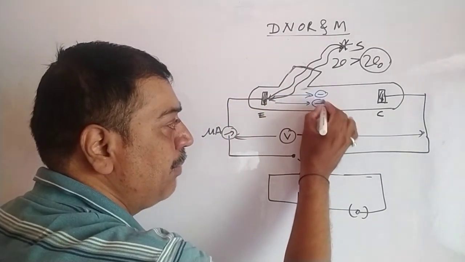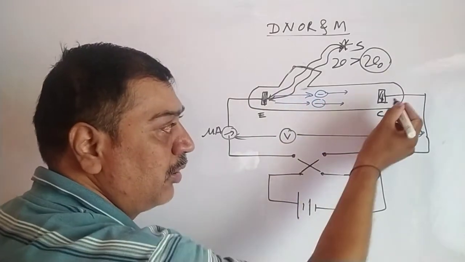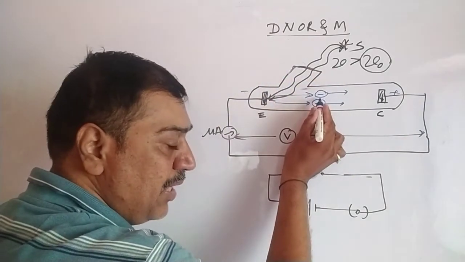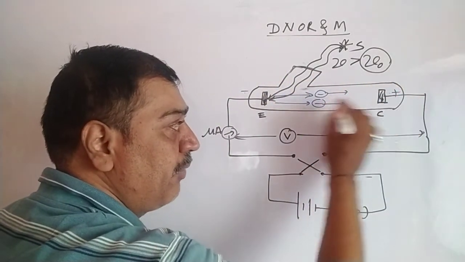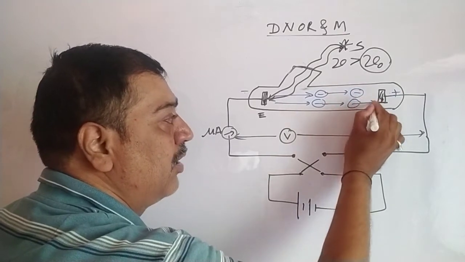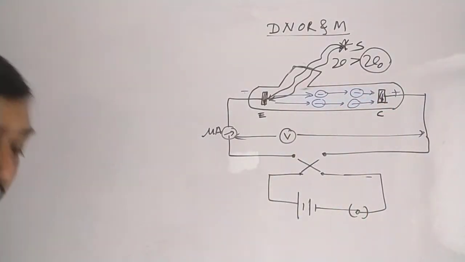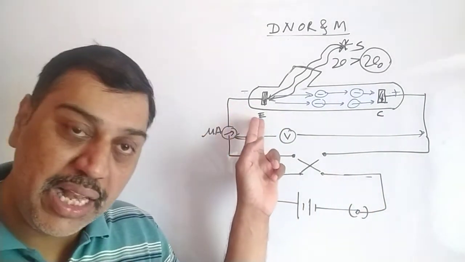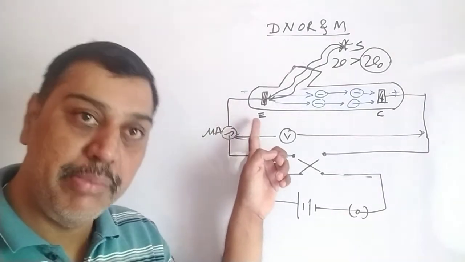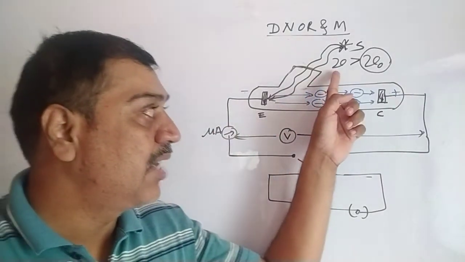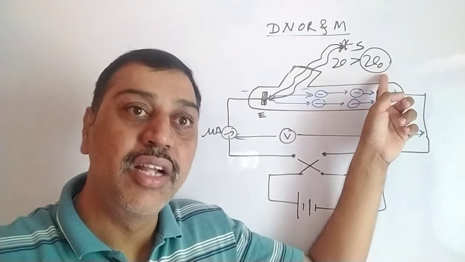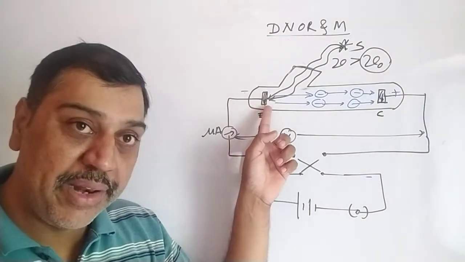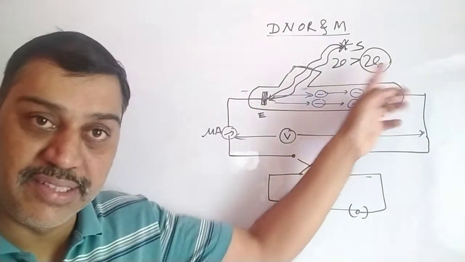So these electrons are emitted by this. At the same time, the collector is at positive potential and this is at negative potential. Negative repels, and positive and negative attract, and due to that these electrons are quickly attracted toward the collector. Collector collects the electron, emitter emits the electron. But remember, the emitter emits the electron only when the incident frequency of radiation is greater than the threshold frequency, a certain minimum frequency for this material. If you change the material of the emitter, the threshold frequency gets changed, is it?